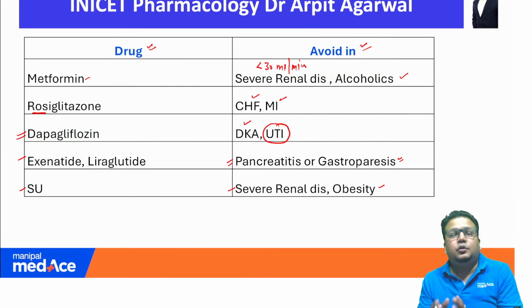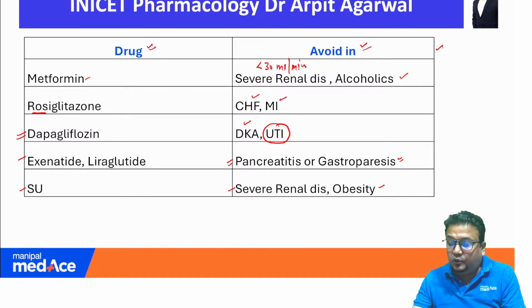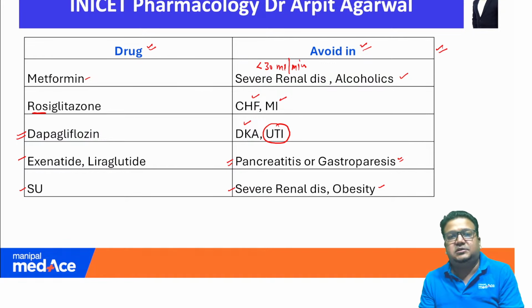All questions generally asked on diabetic drugs and their side effects or contraindications have been discussed in detail, and you can solve all the questions. If you remember this table alone, all previously asked questions about diabetic drugs and their main contraindications can be attempted just by looking at this particular table.